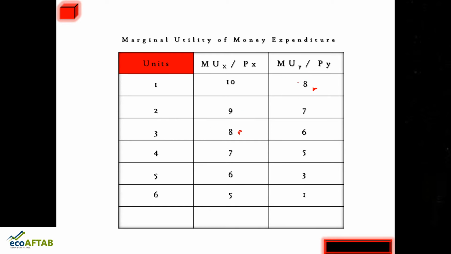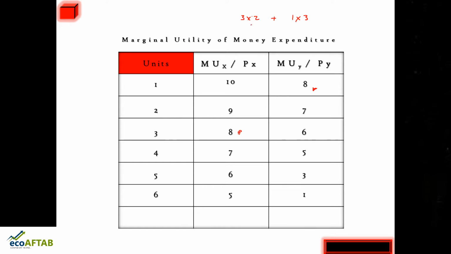At this particular point the consumer is consuming, let us say, 1 unit of Y commodity, and the price of Y is ₹3, and is consuming 3 units of X commodity, and the price of it is ₹2. So in this case what is happening?